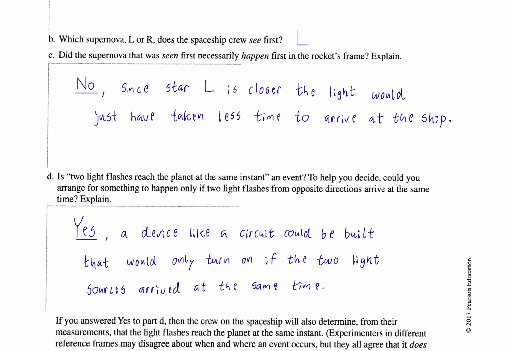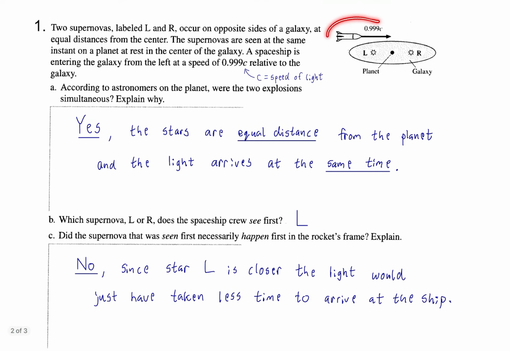Yes, definitely. A device like a circuit could be built that would only turn on if the two light sources arrived at the same time. Right? That circuit could do something like cause a buzzer to go off, and then that buzzer ringing would either happen or not. There could be no disagreement between the crew on the spaceship and the astronomers on the planet about whether that buzzer went off or not. So that definitely means that because of the equal distance and the same arrival time at the planet, the people on the planet can definitively say that the left and right supernovas were simultaneous.